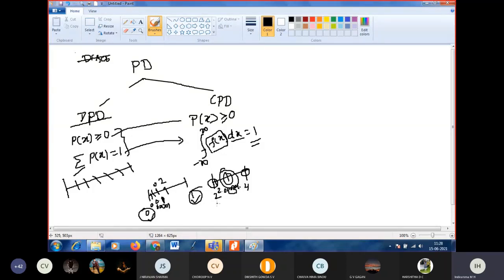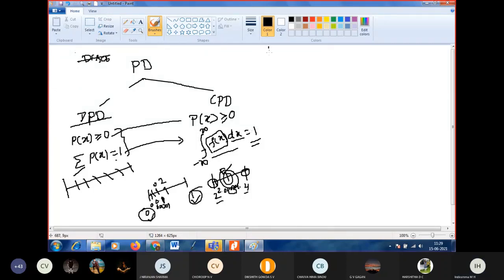But in the discrete, if they are given between 2 and 4, I cannot take 2 and 4; I can take only 3. Did you clear?